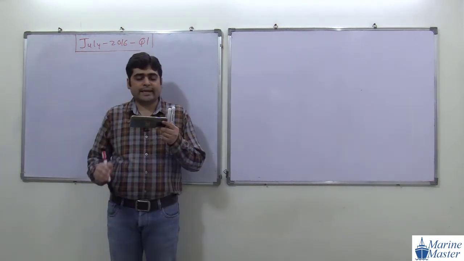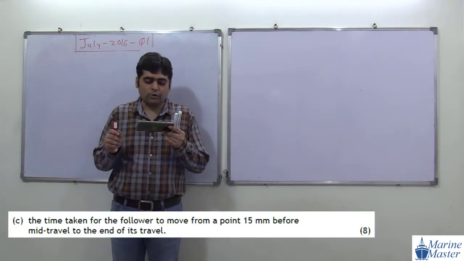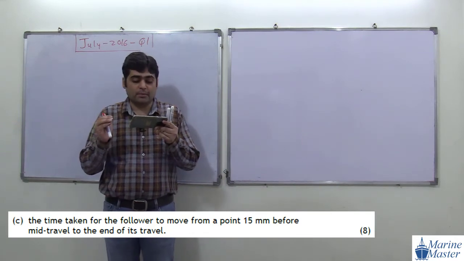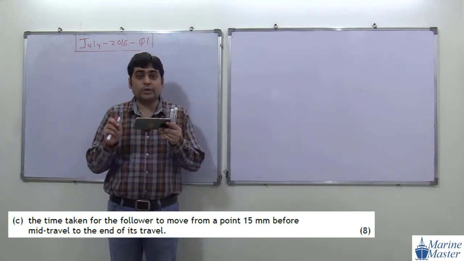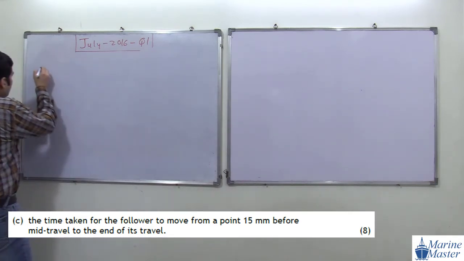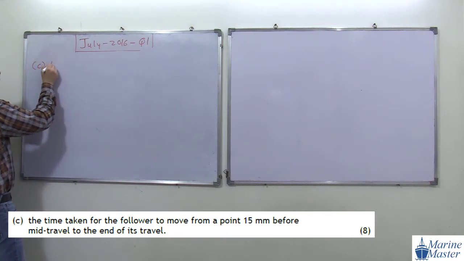Now what is our target in C part? In C part, we have to find out the time taken for the follower to move from 15 mm before the mid travel to the end of its travel. So in C part, we have to find out time.